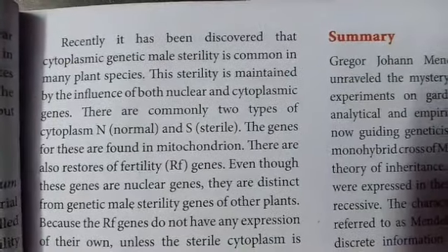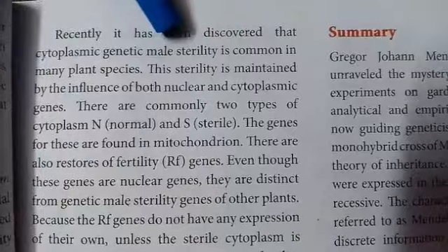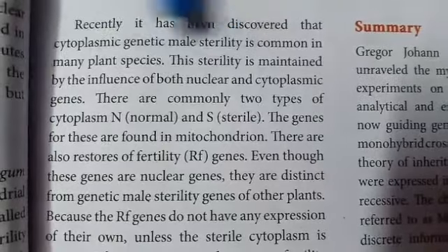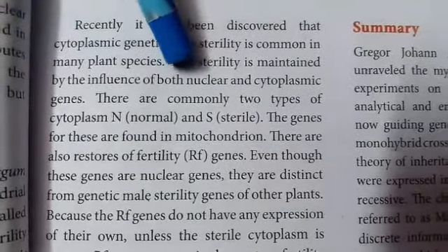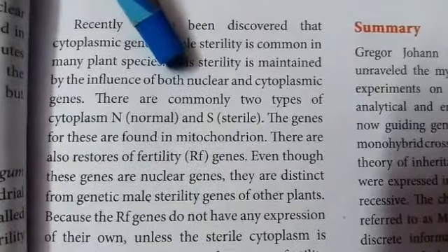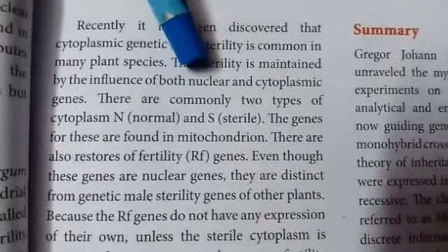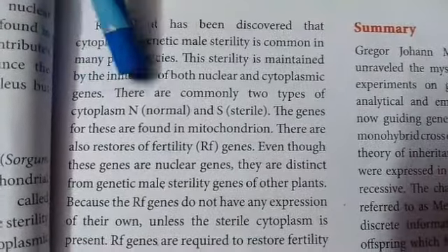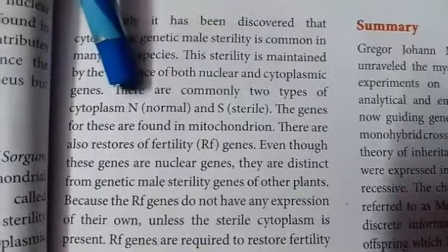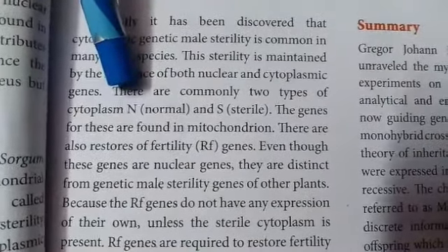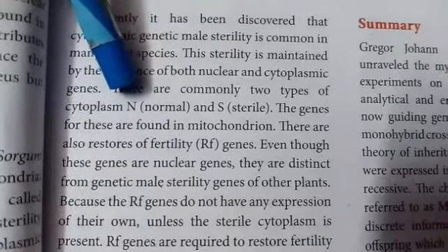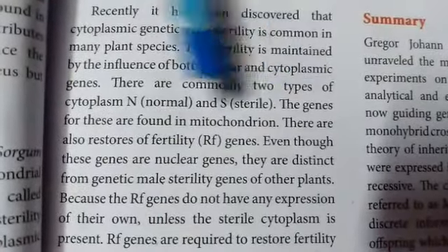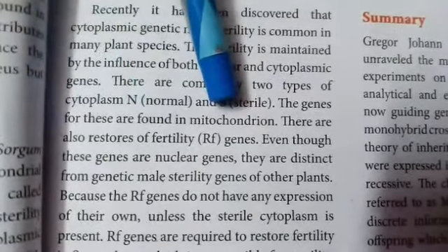Recently, it has been discovered that cytoplasmic genetic male sterility is common in many plant species. The sterility is maintained by the influence of both nuclear genes, that is the DNA present inside the nucleus, and cytoplasmic genes, that is due to mitochondria. There are commonly two types of cytoplasm in plants. One is normal, considered N, and another is aberrant, that is sterile, S. The genes for this are found in mitochondrial DNA.